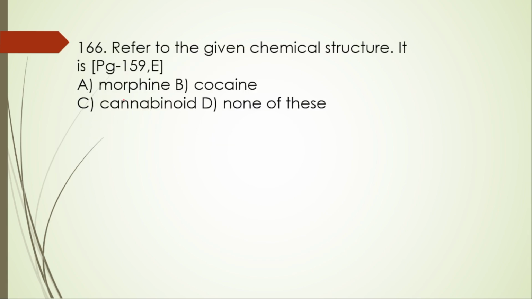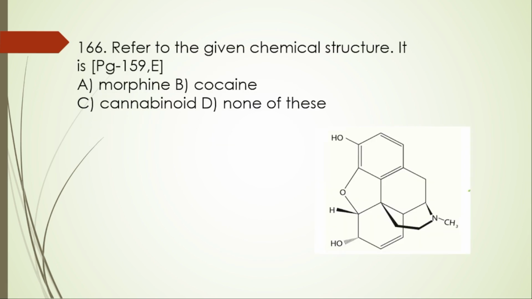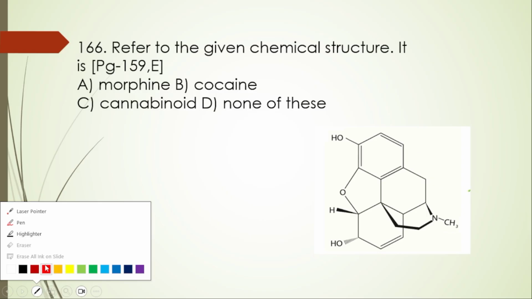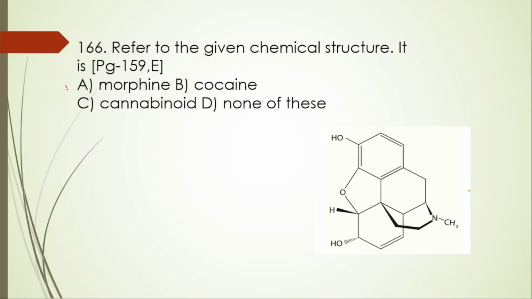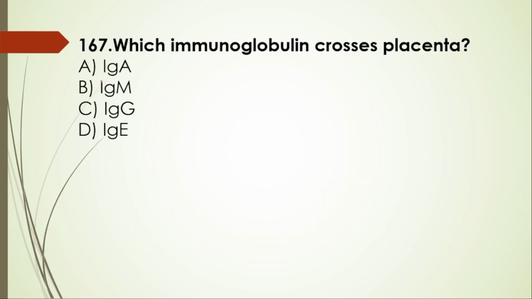Smack. Next question, 166. Refer to the given chemical structure. It is morphine, cocaine, cannabinoid, or none of these. Here it is morphine. It's the chemical structure of morphine.